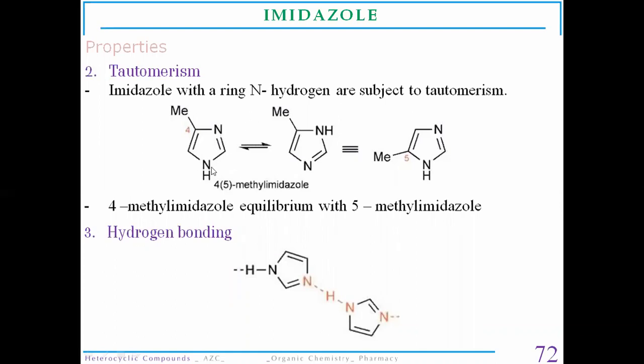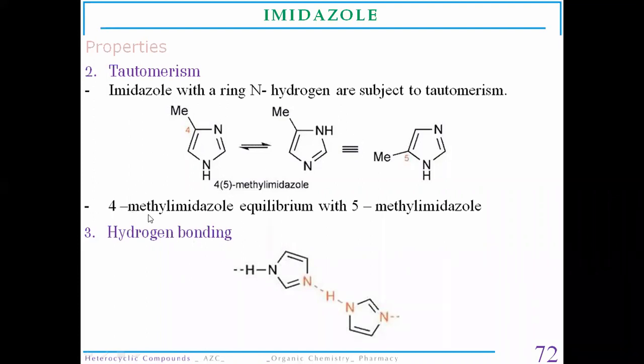So they will not allow the substitution to take place at the second position of the carbon atom due to the steric hindrance property. So generally substitutions or the addition reactions happen at position number 4 and position number 5. Now, as the structure is too compact, he is going to give only 3 resonating structures of this, or the 3 tautomeric forms of the structure.